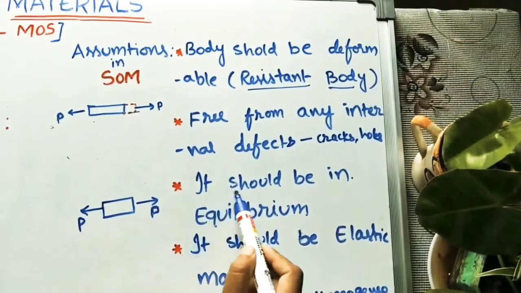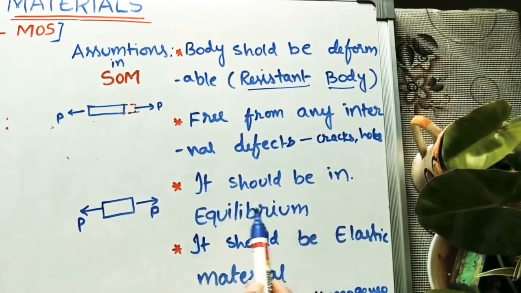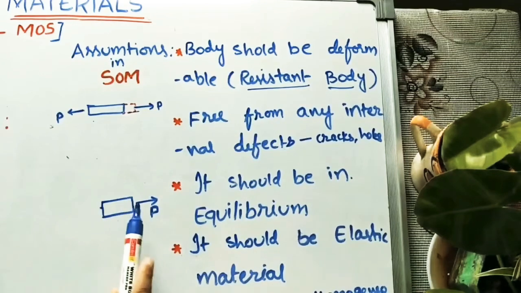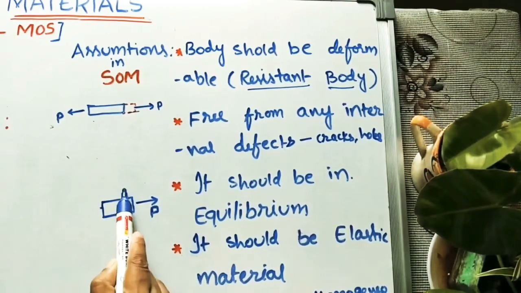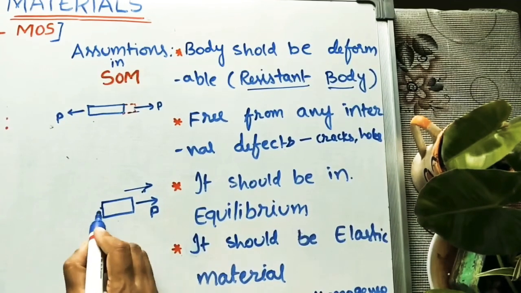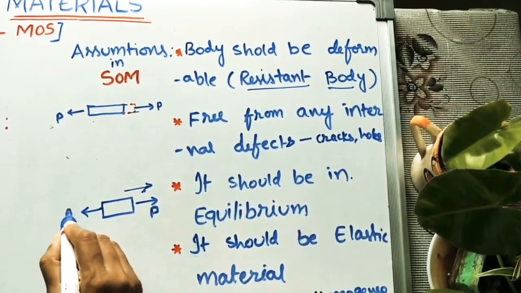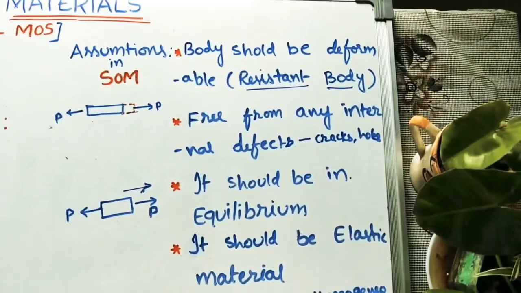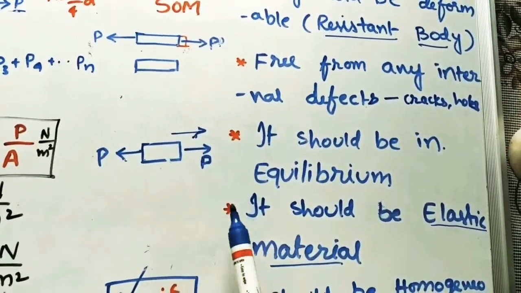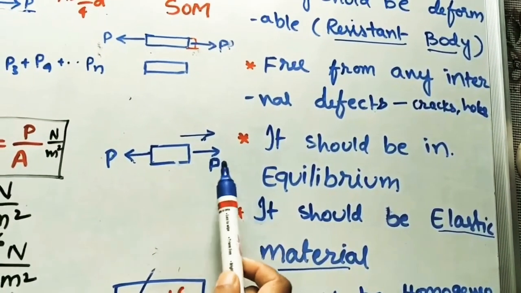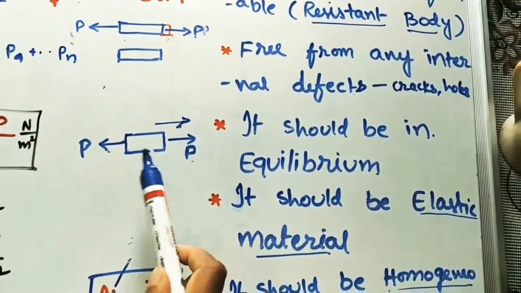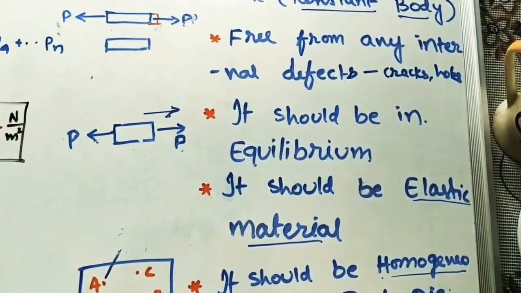The next assumption is it should be in equilibrium. Whatever body we are taking, let us assume we are applying the force in this direction, so it is obviously moving in this direction. To keep it in equilibrium, we have to apply the same amount of force in the opposite direction. According to Newton's third law, to keep this body in equilibrium, whatever force we apply on this side, we have to apply the same amount of force in the opposite direction. This is called Newton's third law.